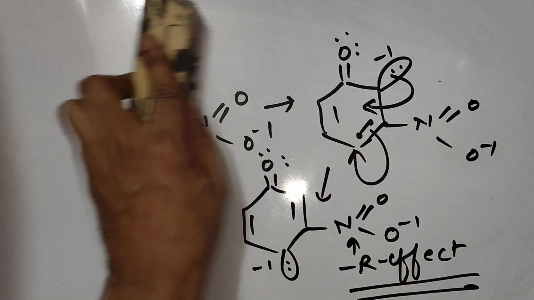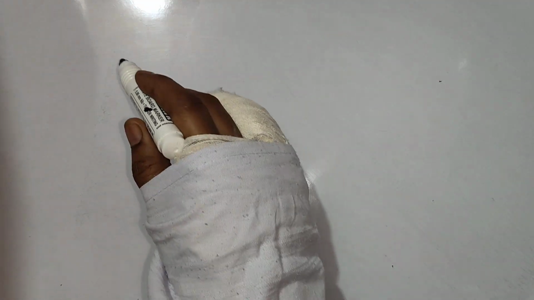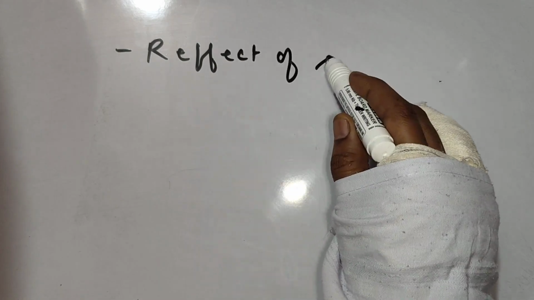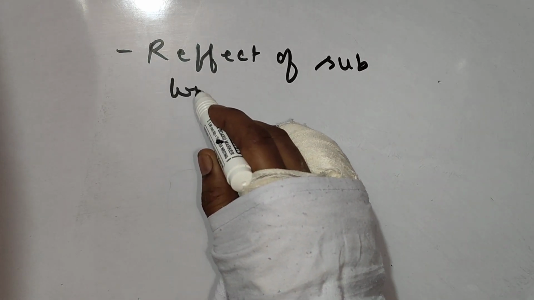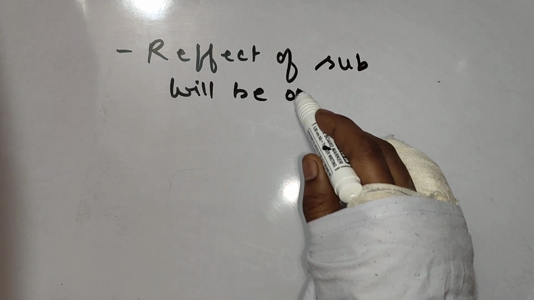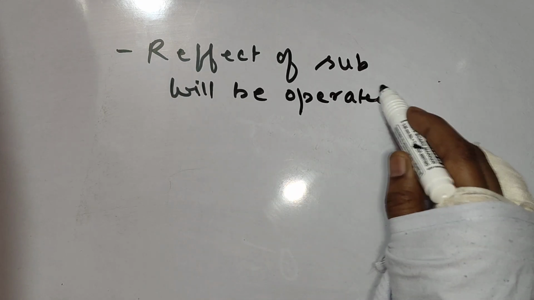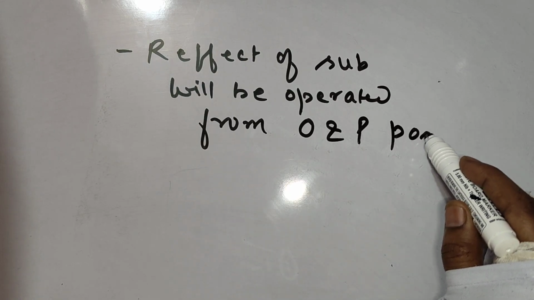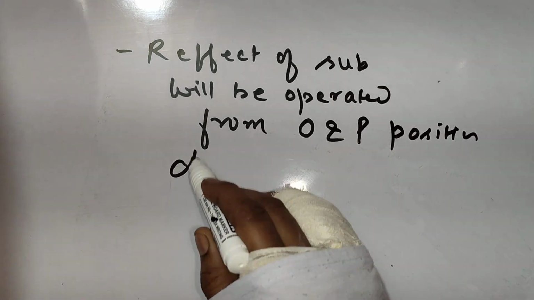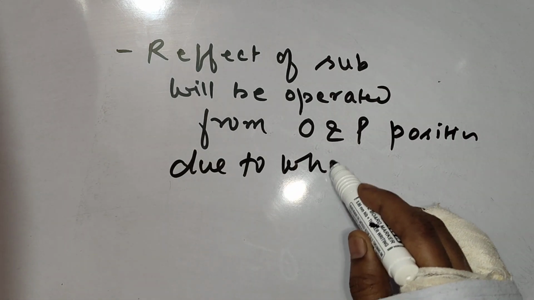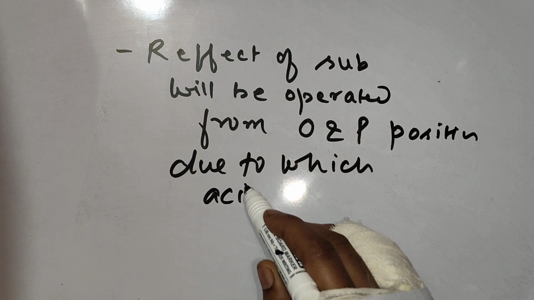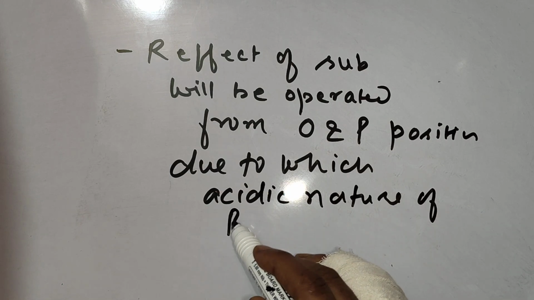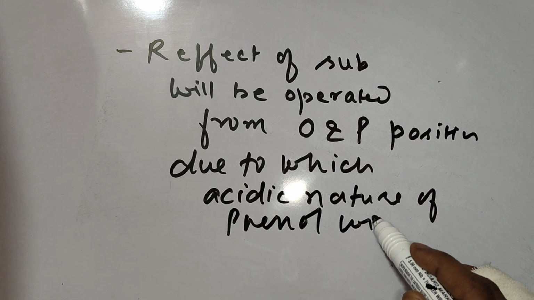So the conclusion is: the minus R effect of a substituent will operate from the ortho and para positions, due to which the acidic nature of phenol will increase.